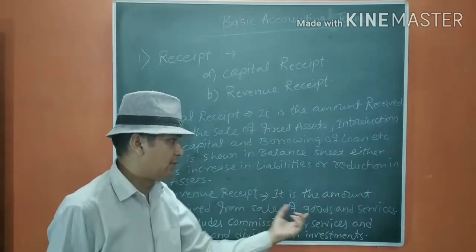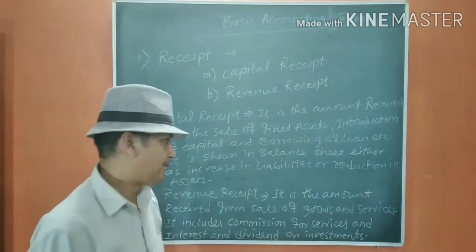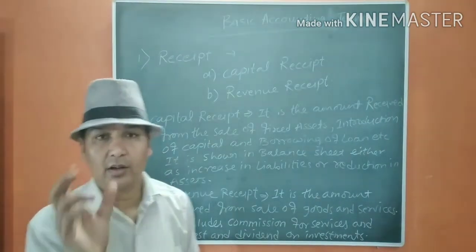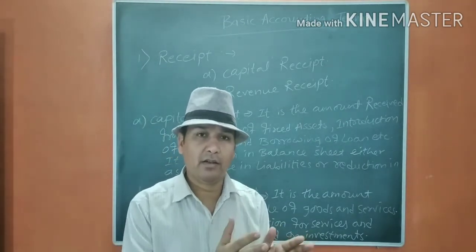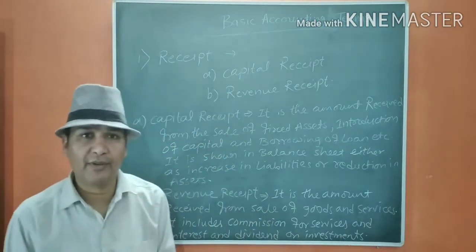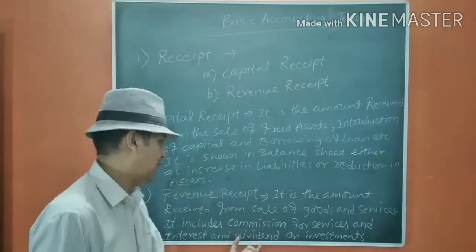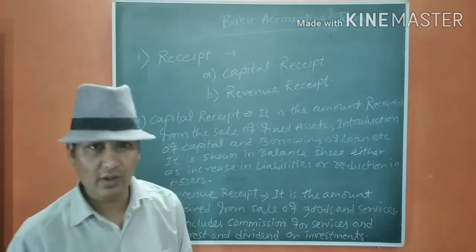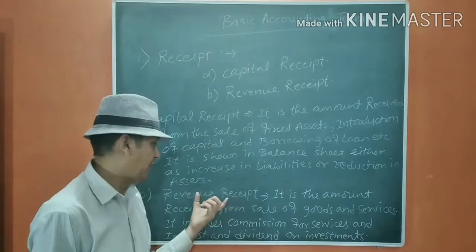When we sell goods, goods means the items which we purchase for regular sale. And services. Dividend is the amount, meaning a share in profit. We invest in other companies to get some profit, and when the company has a profit, it declares a dividend. That dividend is our profit. It is also recurring because every year we are going to receive it. So it will be treated as a revenue receipt.